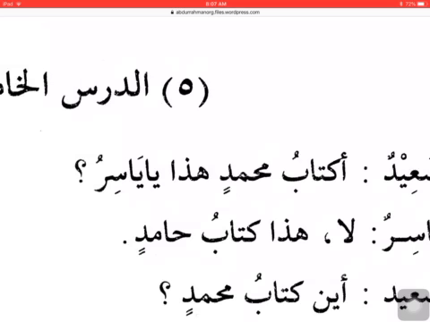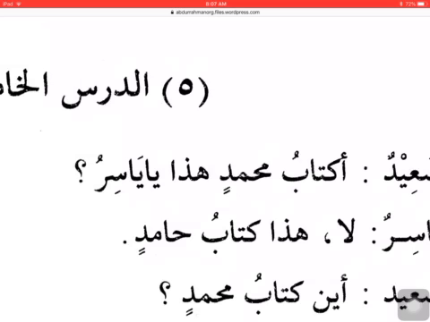And another clue is that I see at the beginning a Hamza, and this is the Hamza Istifhamiyya, the questioning Hamza. If you remember, when the question is asked with this Hamza, the answer has to come either in a yes or a no, Naam or La. The question was, A kitabu Muhammadin hada. Kitab, book, Muhammad is the name, hada, this. So is this Muhammad's book?